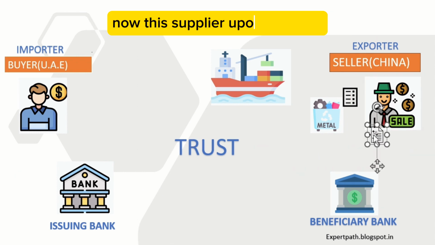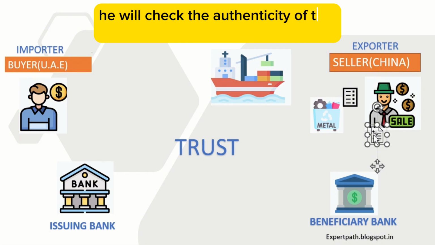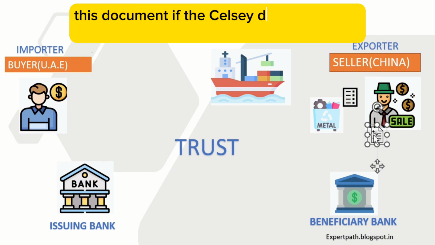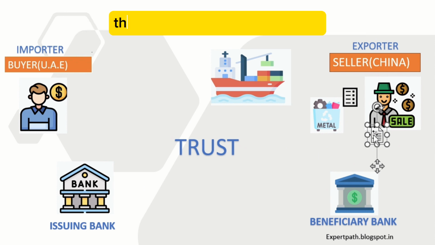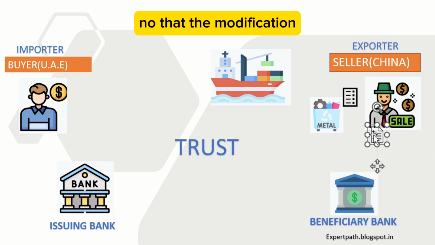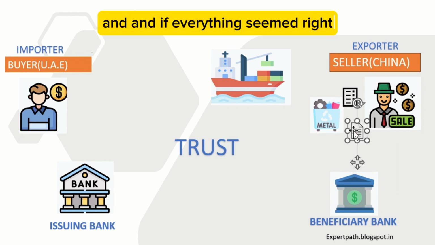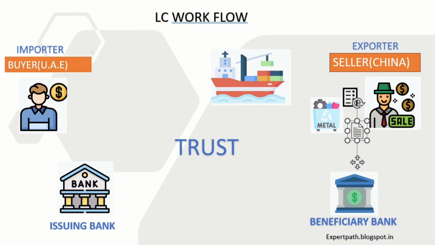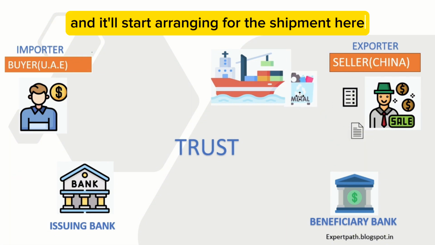Now the supplier, upon receipt, will check the authenticity of the document, and he will see if this LC document is as per the agreed terms and conditions. If not, then he will ask for an amendment or modification. And if everything seems right, he will accept it as it is, and he will start arranging for the shipment here.